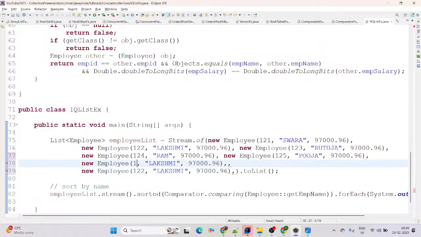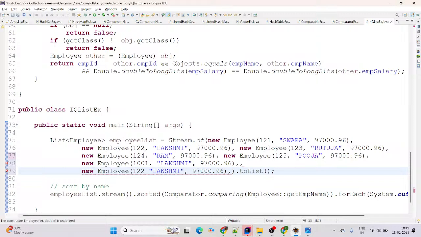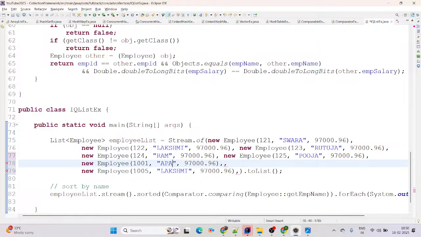Here you can say this will be 1001, and this will be 1005. I am giving Apeksha, and the next one I am adding is Aparna, and each one we are giving a different salary as well. For Lakshmi, say 19,000.